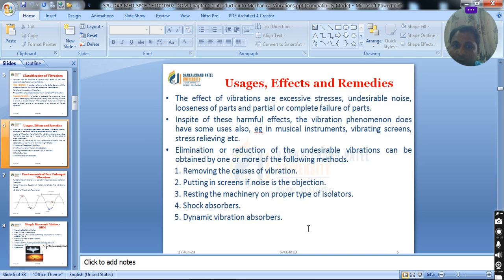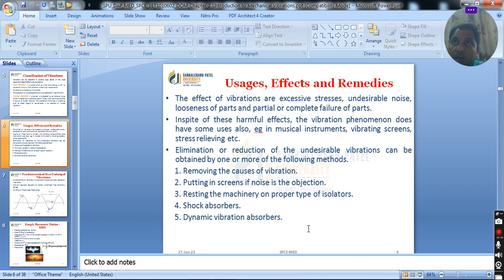Now, uses, effects and remedies. Here we try to see what the uses and effects of vibrations are and how we can reduce them. The effect of vibrations is generally not advisable or is undesirable. It generates excessive stresses, undesirable noise, looseness of parts, and partial or complete failure of parts. In spite of these harmful effects, the vibration phenomenon does have some useful effects also, such as in musical instruments.